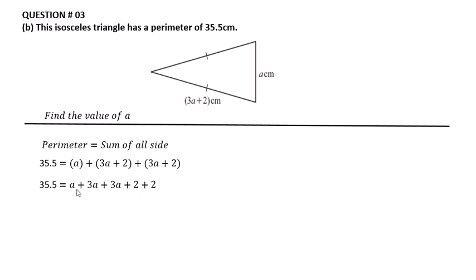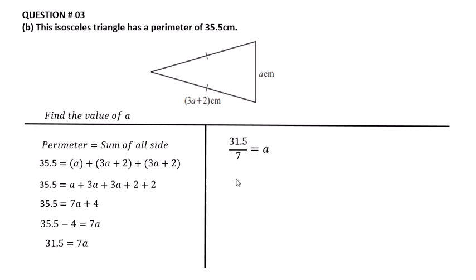So arrange the like terms: A plus 3A plus 3A, and plus 2 plus 2. We have 4 and 3A, which is equal to 7A plus 4. So 4 shifts to the other side, it will be negative: 35.5 minus 4 is equal to 7A, and 31.5 is equal to 7A. So 31.5 divided by 7 is equal to A. So A is equal to 4.5 centimeters.